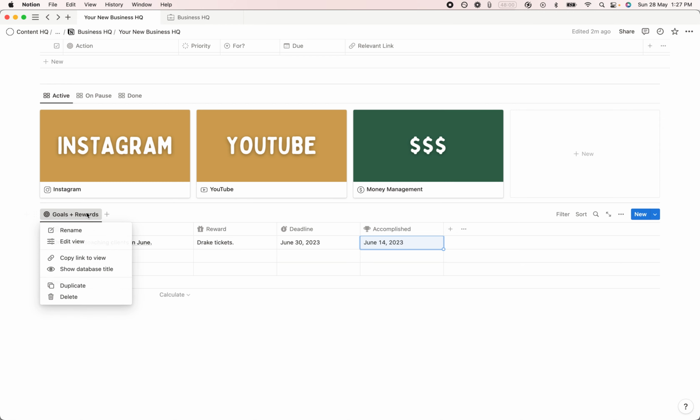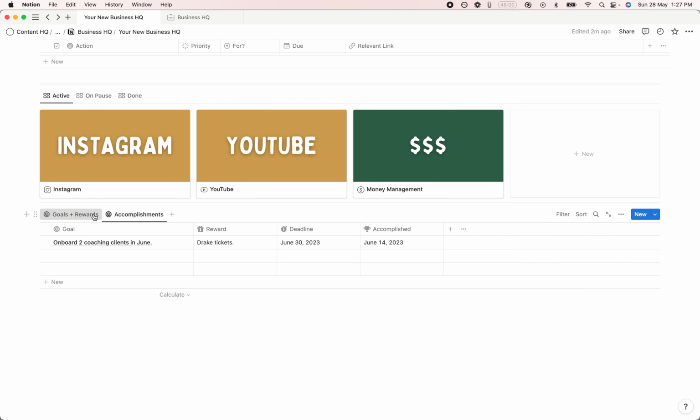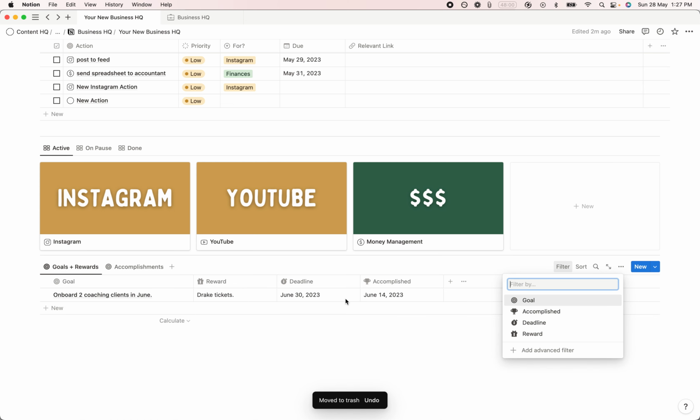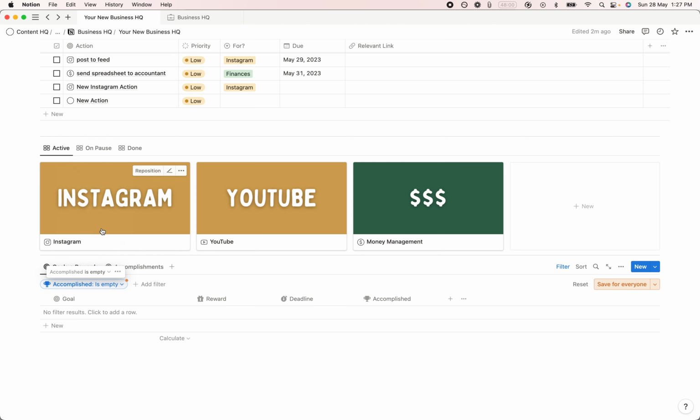I want to make another view, duplicate, called accomplishments. So that way I can see all the things that I get done, right? But you see, I can see the same thing in each one. So firstly, I want to delete these useless ones. Gonna filter accomplished. There we go, actually. Accomplished is empty.